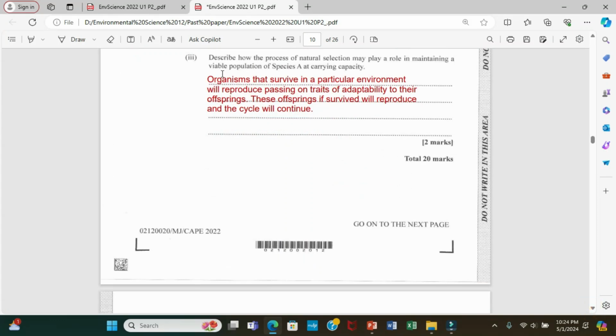The next part, part 3, says: describe how the process of natural selection may play a role in maintaining a viable population of species A at carrying capacity. Now guys, let me read what we have. It says organisms that survive in a particular environment will reproduce, passing on traits of adaptability to their offspring.